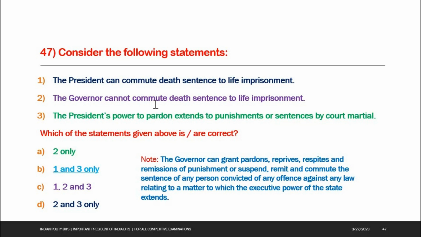The governor also can commute death sentence to life imprisonment. See the note here. The governor can grant pardons, reprieves, respites and remissions of punishment, or suspend, remit and commute the sentence of any person convicted of any offence against any law relating to a matter to which the executive power of the state extends.